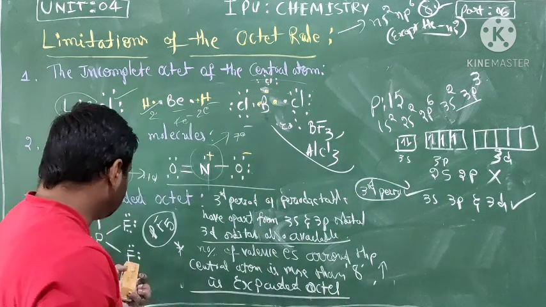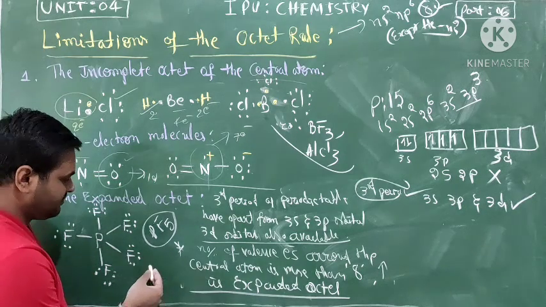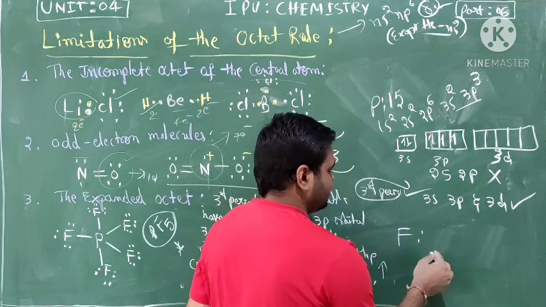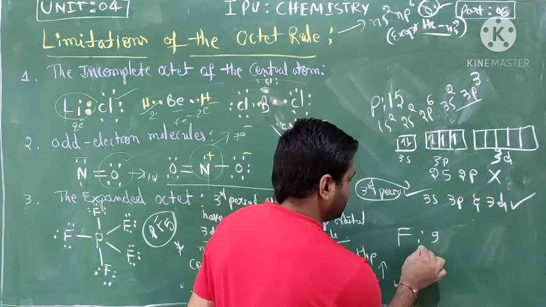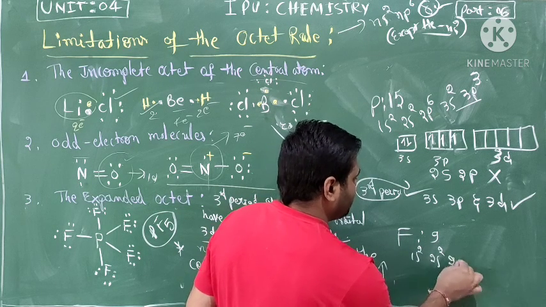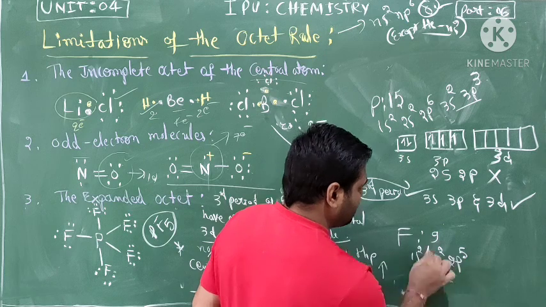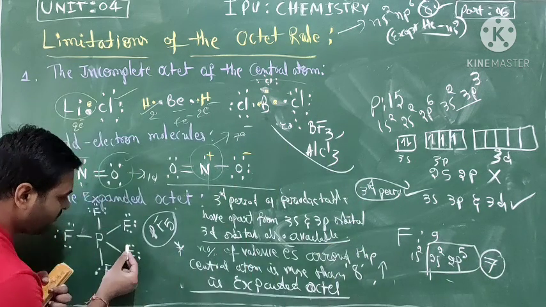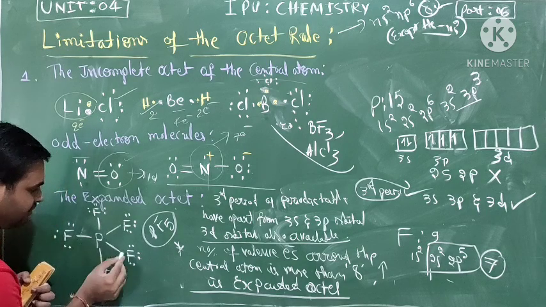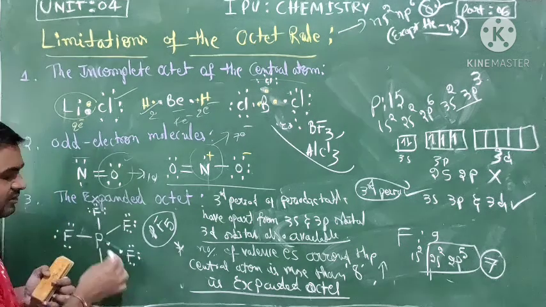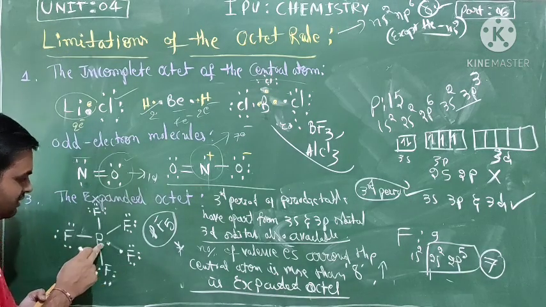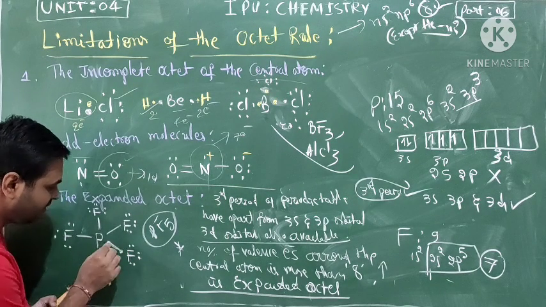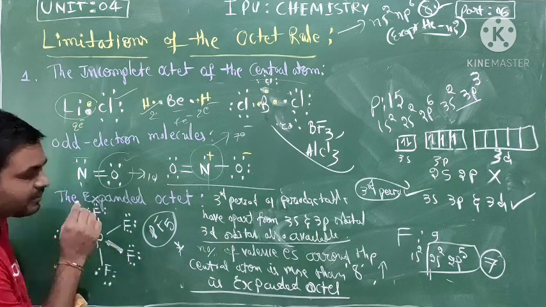See here, the fluorine atomic number is 9. So 1s2, 2s2, 2p5. So it has 7 valence electrons: 1, 2, 3, 4, 5, 6, 7. A bond means sharing of 1 electron. One electron of phosphorus and one electron of fluorine are shared to form a bond.